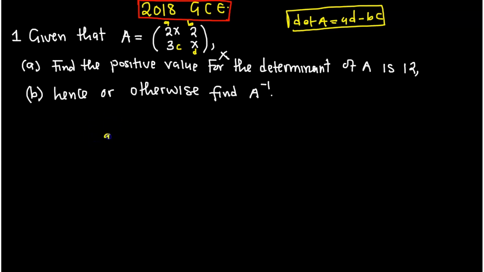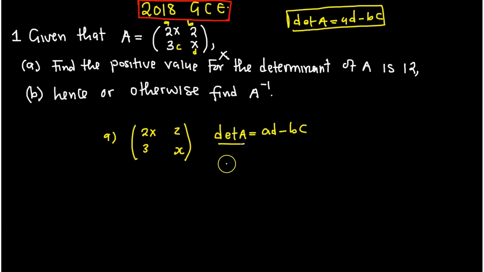So question A, we are going to have 2x, 3, then here 2, then here x. So this is the matrix that you have. Now in finding the determinant, we are going to use determinant A equal to AD minus BC. Which one is our A? We said this one we look at as A, this one as D. So we are going to multiply. We have the determinant, by the way, 12, equal to 2x